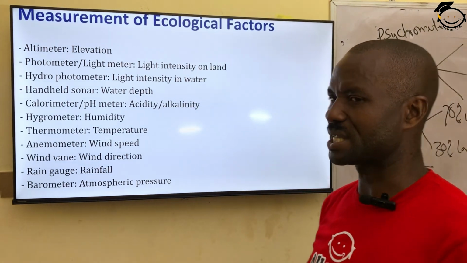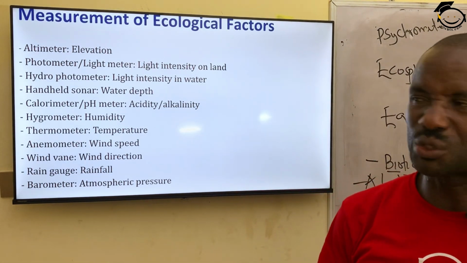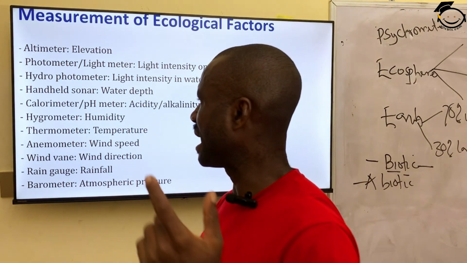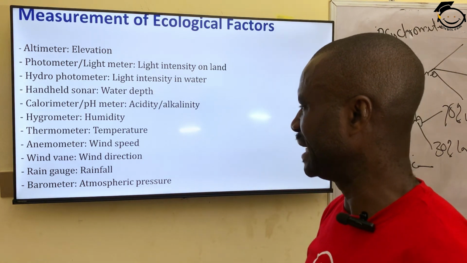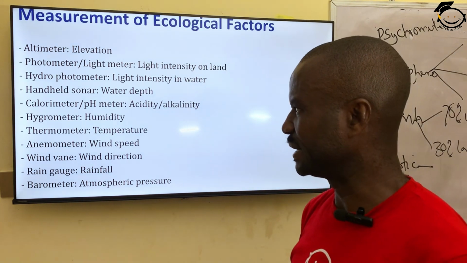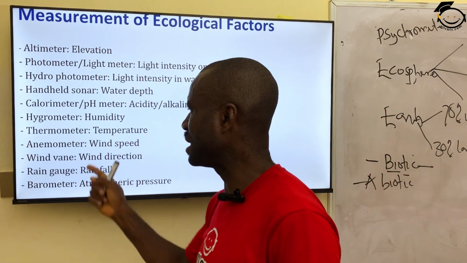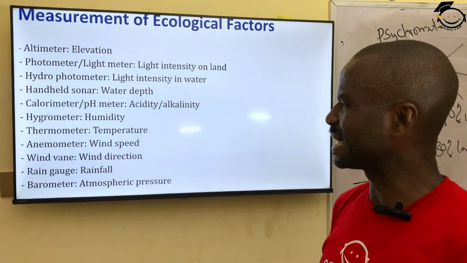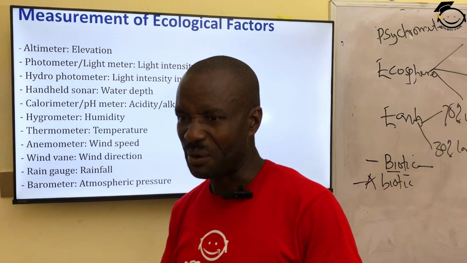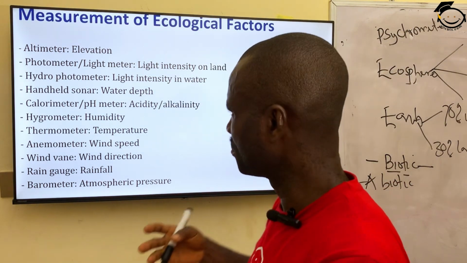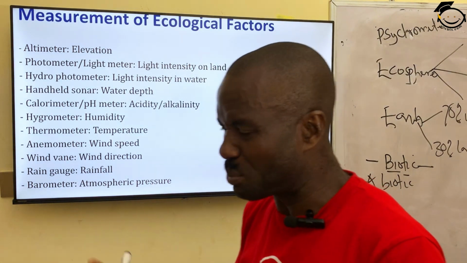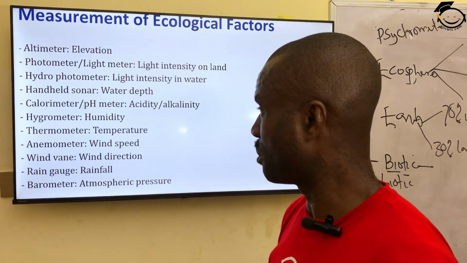Of course, thermometer will measure the amount of temperature, that is the rise and fall of temperature in an environment. Then the next one is anemometer. Anemometer is an ecological instrument used to measure the wind speed. The speed of wind in an environment will be measured by what we call anemometer.